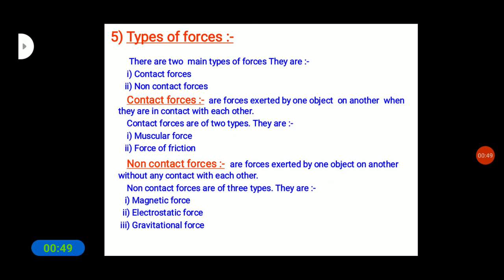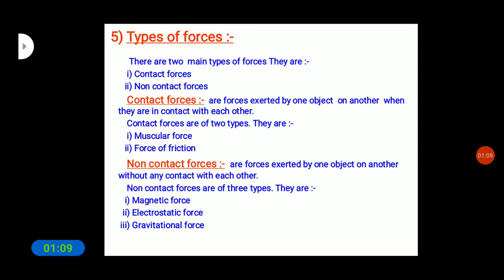Contact forces are of two types: muscular force and force of friction. Next in this class we will discuss the non-contact forces.